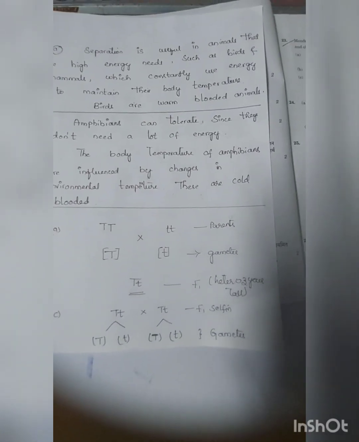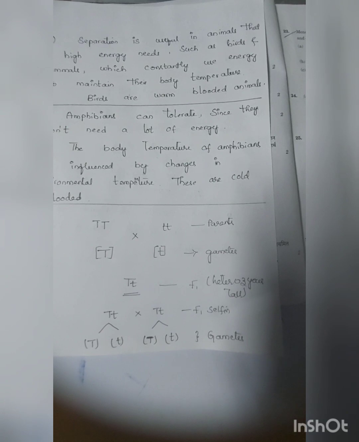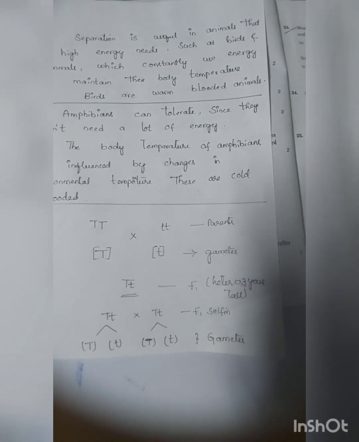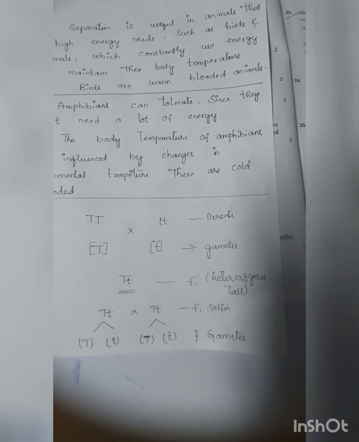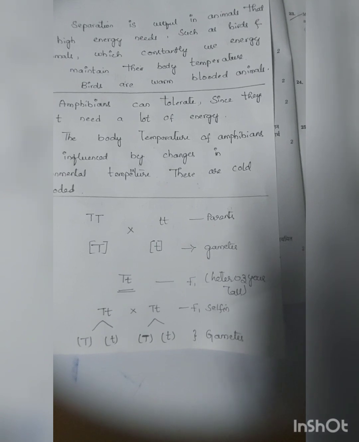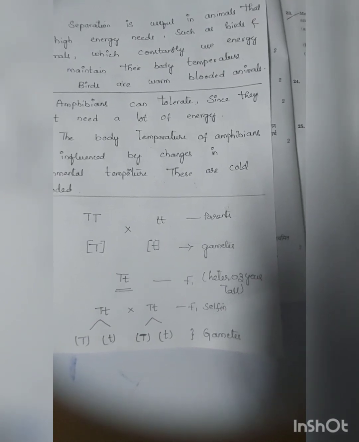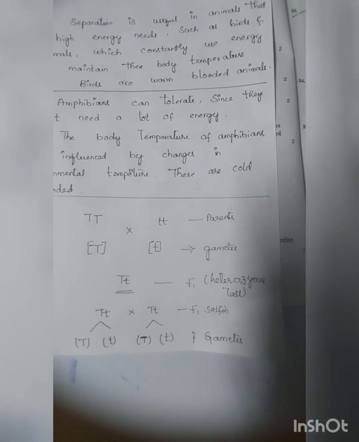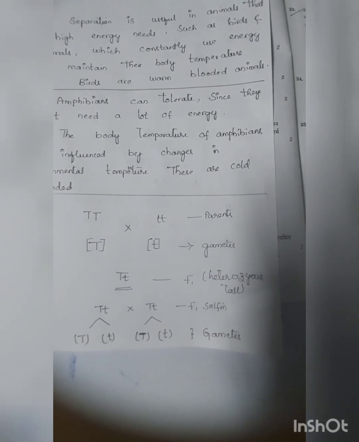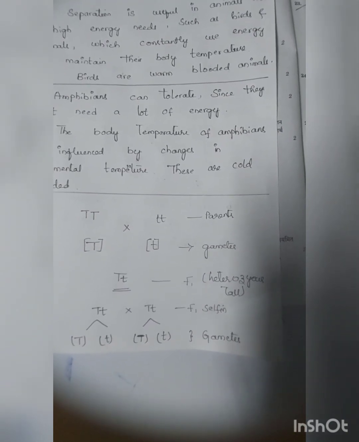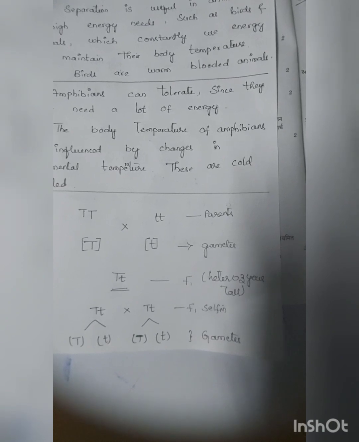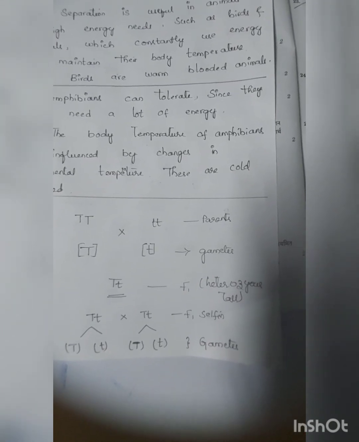So here is the answer, children. Capital T, that is the pure tall pea plant, is crossed with pure short t. The gametes obtained are capital T and small t. When a cross is made between capital T and small t, the F1 generation produced is capital T small t, that is heterozygous tall. They are asking what will be the ratio of plants obtained in the F2 generation when they are self-pollinated, that is capital T small t crossed with capital T small t. So what will be the result?